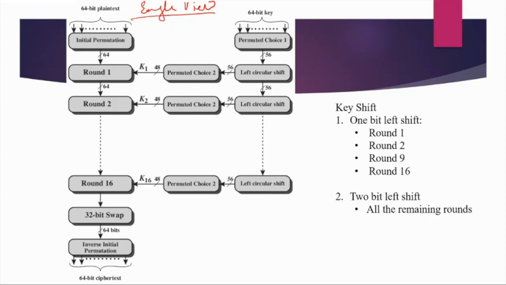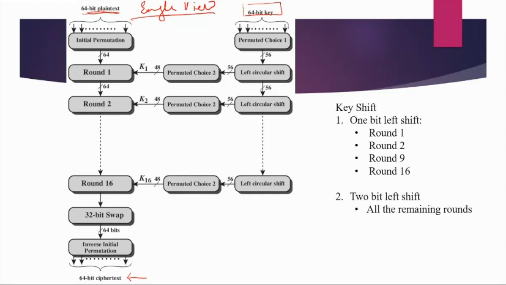As I told you earlier, the algorithm takes 64-bit plain text as input and returns 64-bit cipher text as output. Along with the 64 bits, we also provide a 64-bit key to the system.